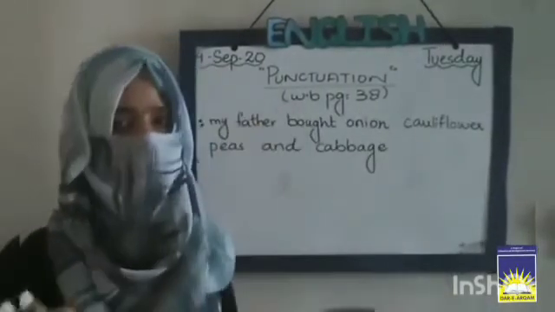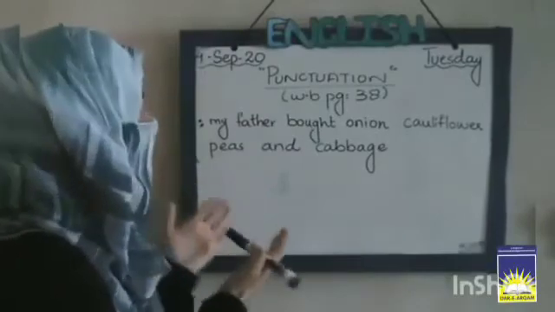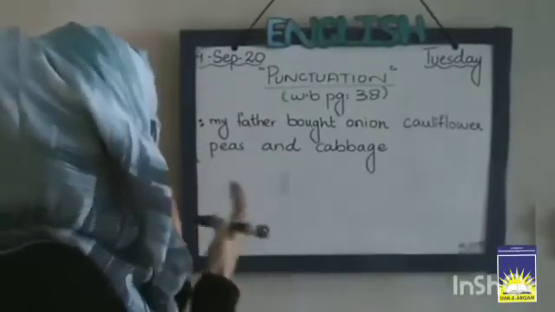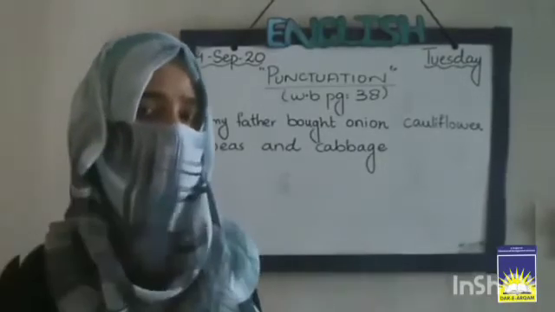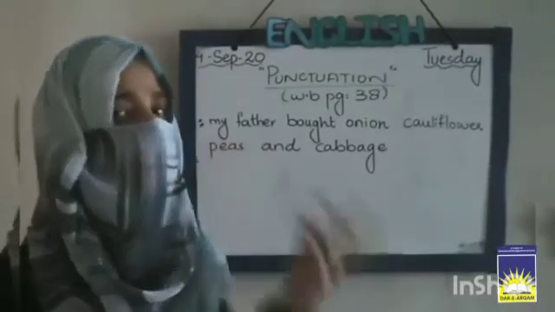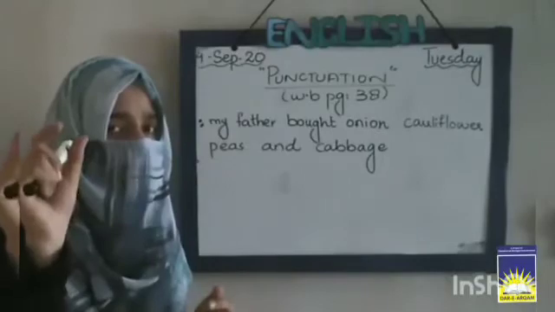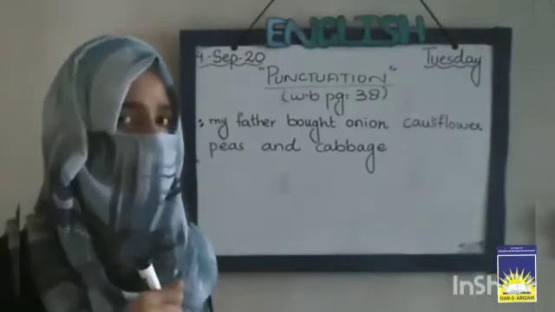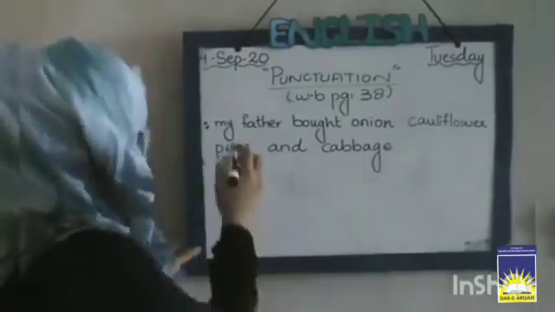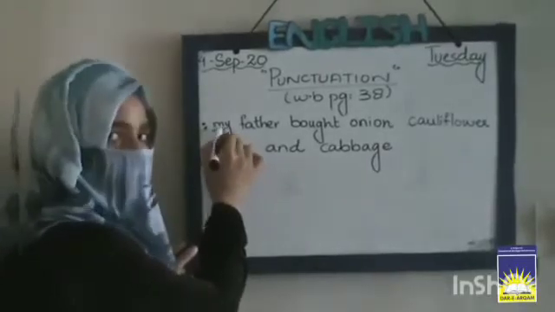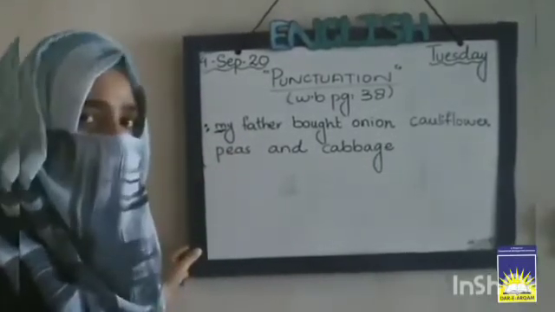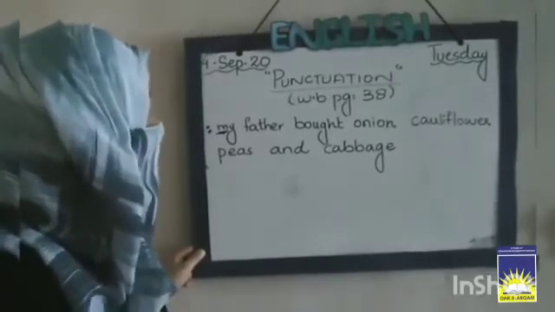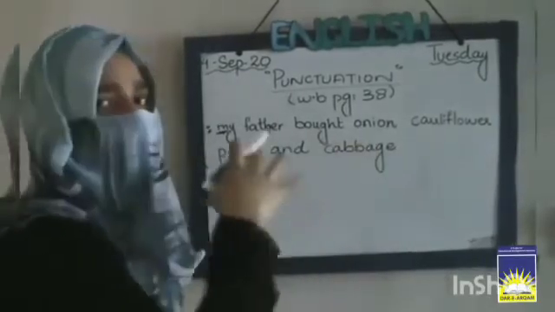Here's the second example: my father bought onion cauliflower peas and cabbage. Now remember the rule that the first letter of the first word of the sentence always begins with a capital letter. So here is a mistake I found, so I will correct this one. And the next mistake I found here is that something is missing.